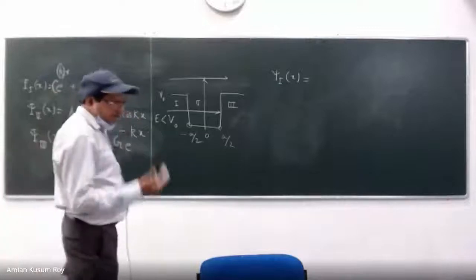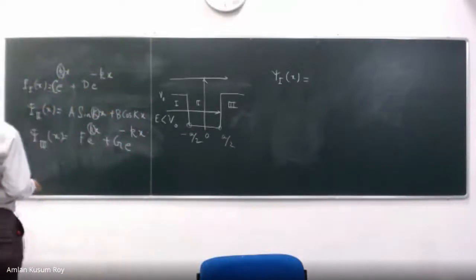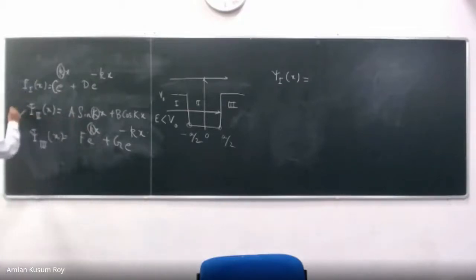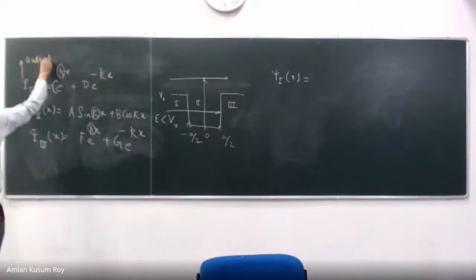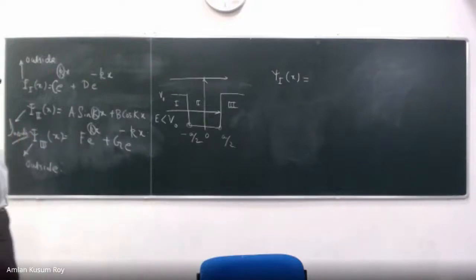Now I want to use physics. That means I want to use the boundary conditions. So this is my inside, this is outside, left side, this is my right side. Okay.